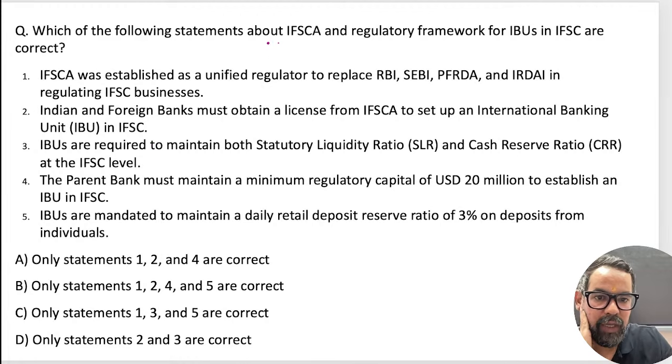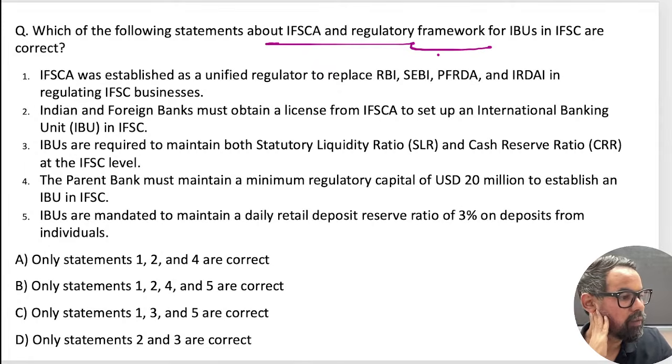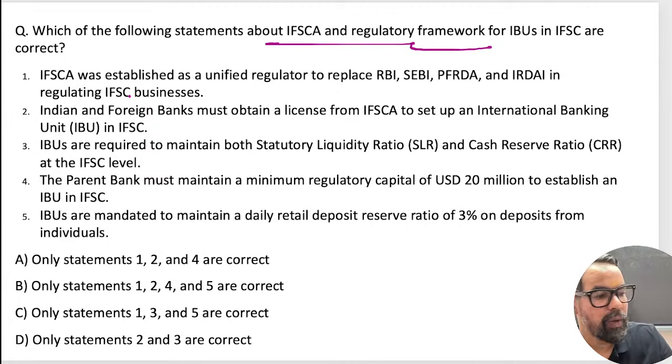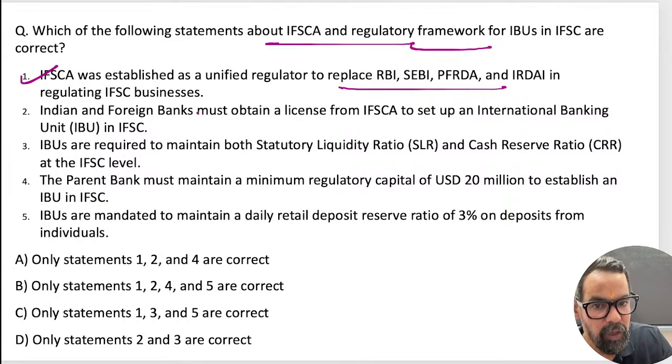IFSCA and the regulatory framework for IBUs. IFSCA is established as a unified regulator. Indian and foreign banks must obtain a license from IFSCA. This is also true.